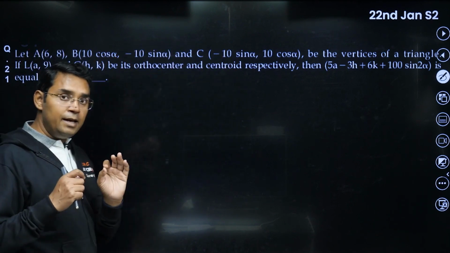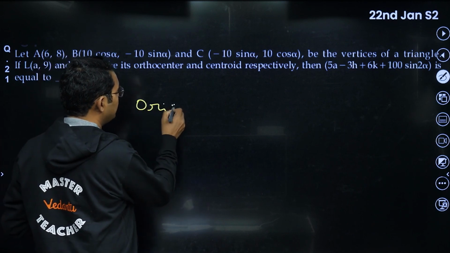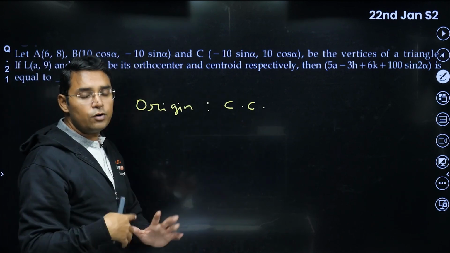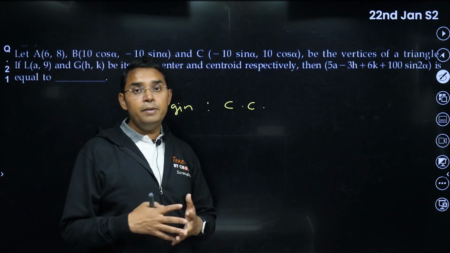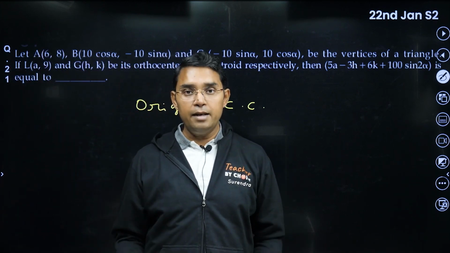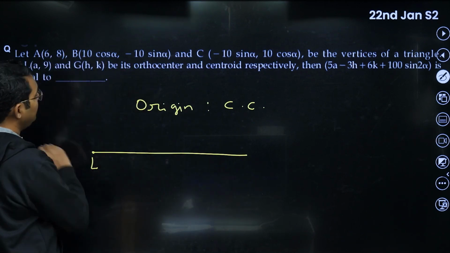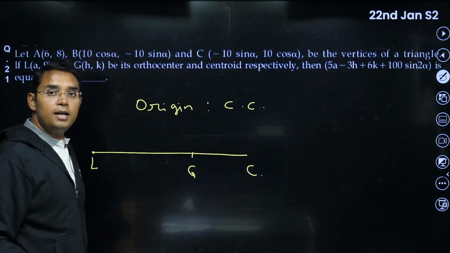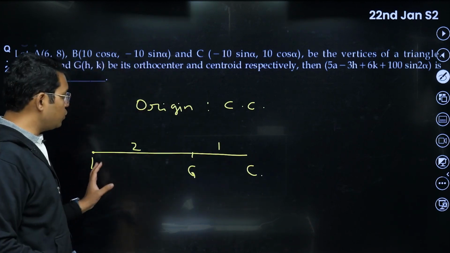That means for this triangle ABC, origin has to be the circumcenter, because origin is having equal distance from all the 3 vertices. And then there is a mention of orthocenter and centroid. That means it has to be a question based on Euler's line. What is Euler's line? Euler's line says that orthocenter L, centroid G and circumcenter all lie on the same line, and the ratio in which the centroid divides is 2:1.